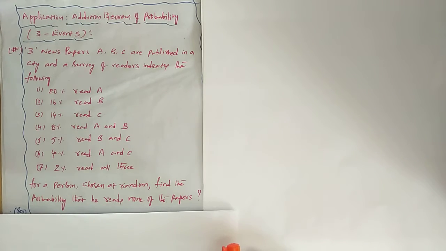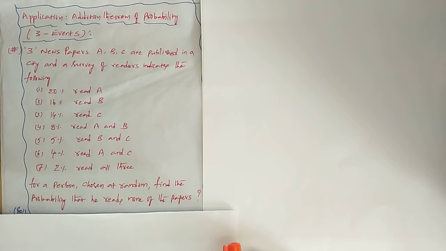In the last class we discussed the addition theorem of probability in the case of two events. Remember that the addition theorem means the events are mutually exclusive or inclusive. You need to identify that from the given information. Multiplication theorem means whether the events are independent or dependent. So these points you need to observe whenever a problem is given to you.